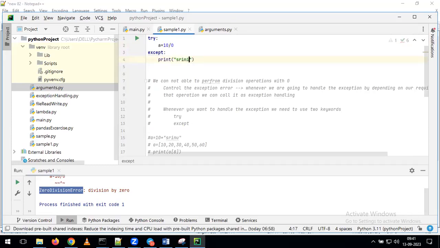I want to populate my name. I'm just giving the example only. We are going to get some kind of exception. Whenever we get the exception, I want to populate my name automatically. So this is the way we can pass our try and except.